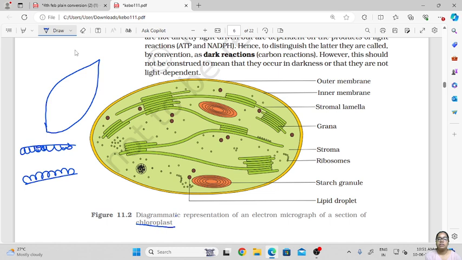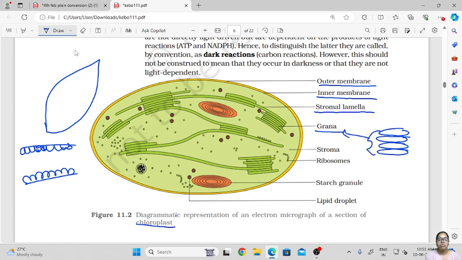The chloroplast basically consists of various structures. First is the outer membrane, then comes the inner membrane, then the stroma lamellae. These are like compartments, and this is called the stroma lamella. Then the grana are like compartments too. These are disc-like structures which are placed one above the other, and these are called the grana.